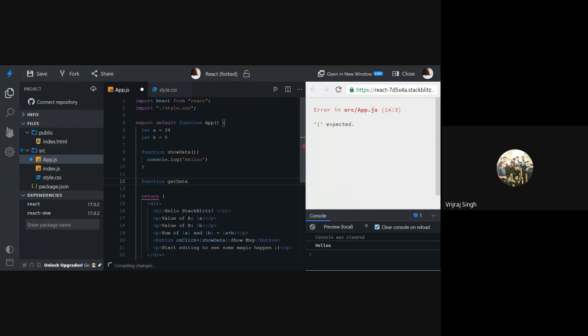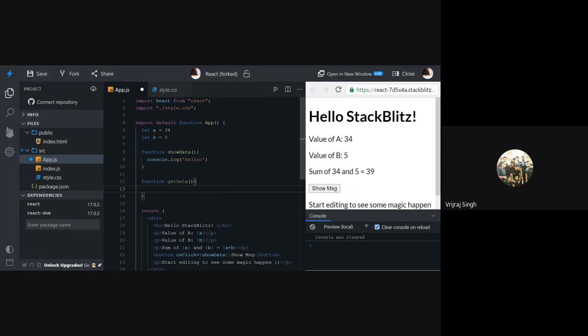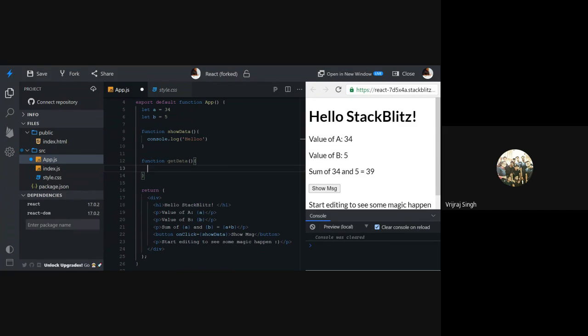So here we have a function named getData. Here we can define the logic for APIs. So how can we collect the data from the APIs? You can use the fetch function. So here we have a fetch method. Here you can pass the URL of your GitHub APIs. So let's say my URL is api.github.com/user, and this will work as a JavaScript promise.